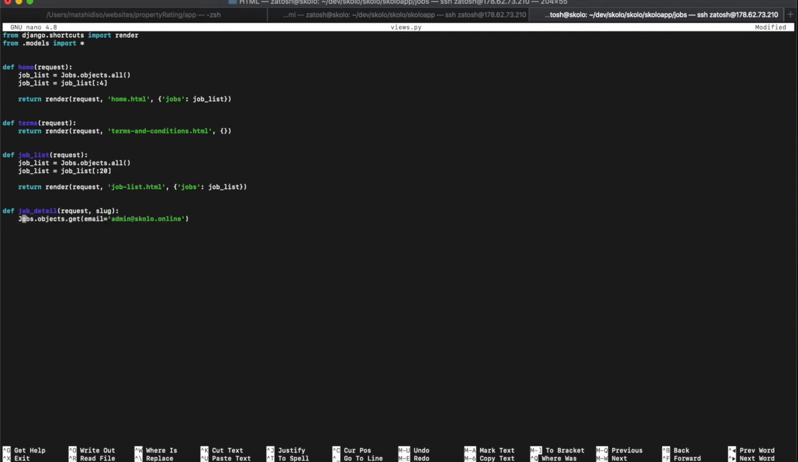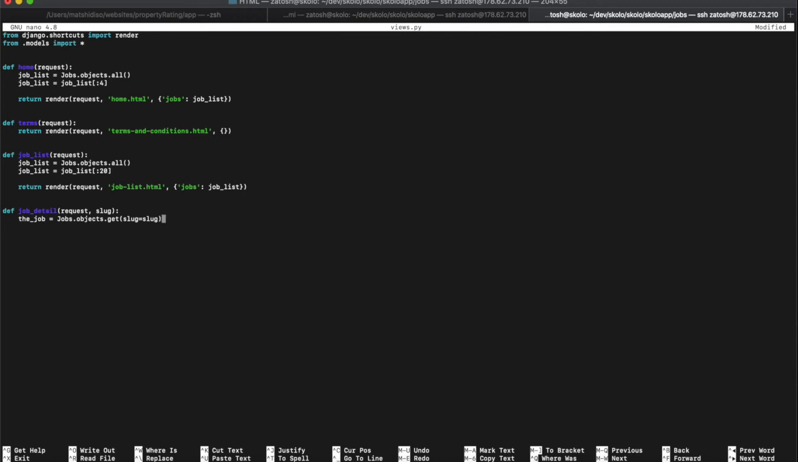All right, and let's just call it the job. We're going to go to our database, into the jobs class objects, and get a job that has the slug equal to the slug. So we're using the slug here to find the specific job. The slug is equal to this slug over here.